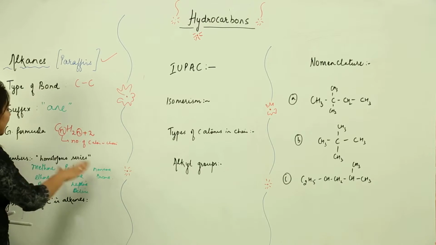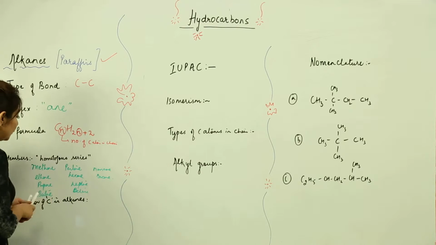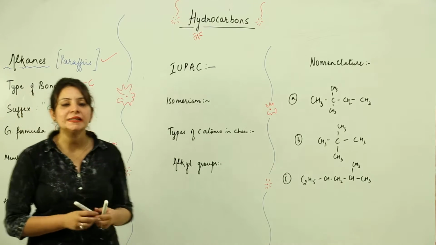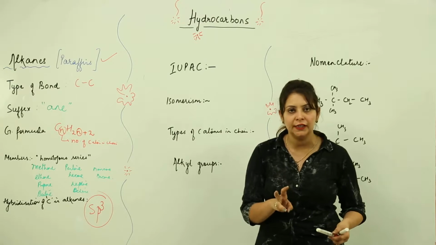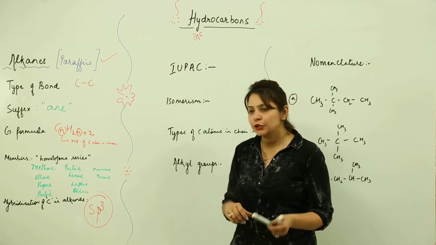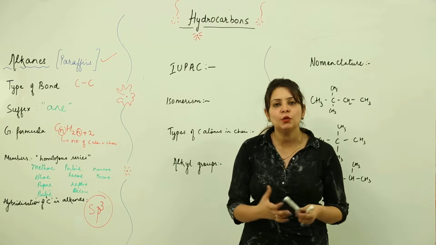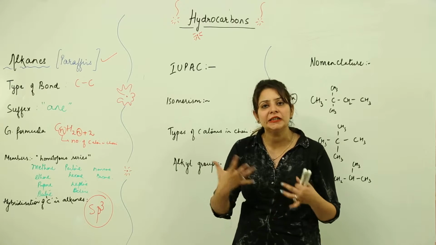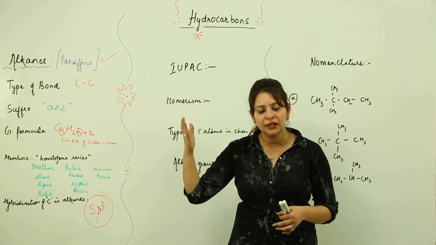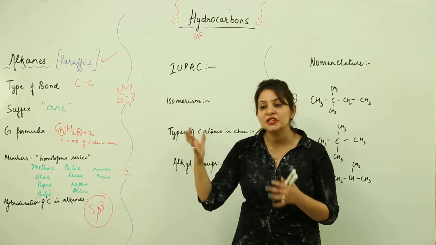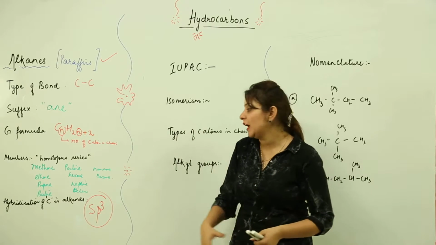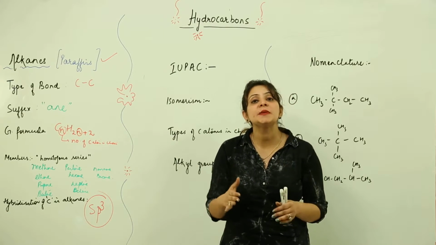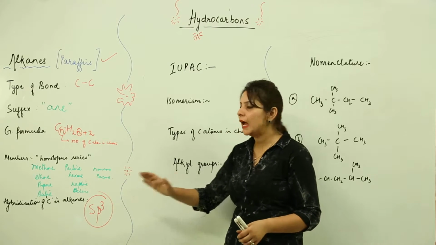Now the carbon atoms present in all of them, if we talk about hybridization, are sp3 hybridized. That means one s and three p orbitals are involved in bond formation. In chemical bonding we have already done how the compounds of carbon are formed, whether alkane, alkene or alkyne, so just refer to that video on chemical bonding, where we learned about hybridization. In all the members of the alkanes, each carbon is sp3 hybridized.